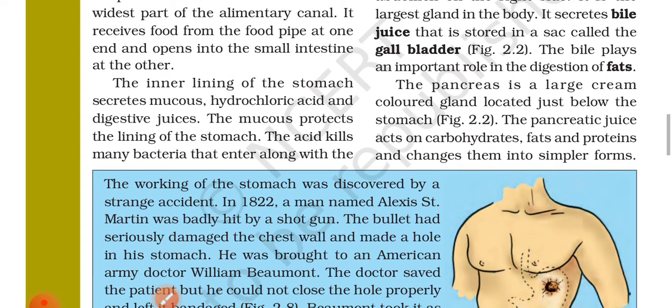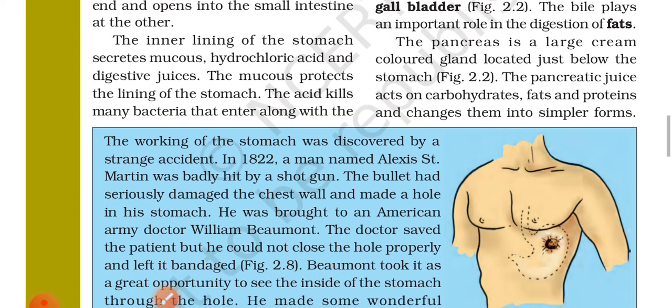The pancreas is a large cream colored gland located just below the stomach. The pancreatic juice acts on carbohydrates, fats and proteins and changes them into simpler forms.